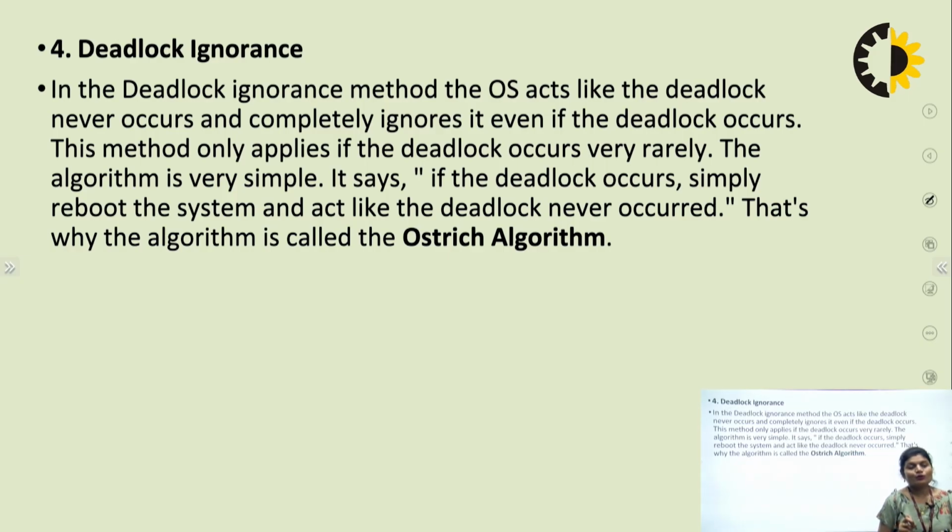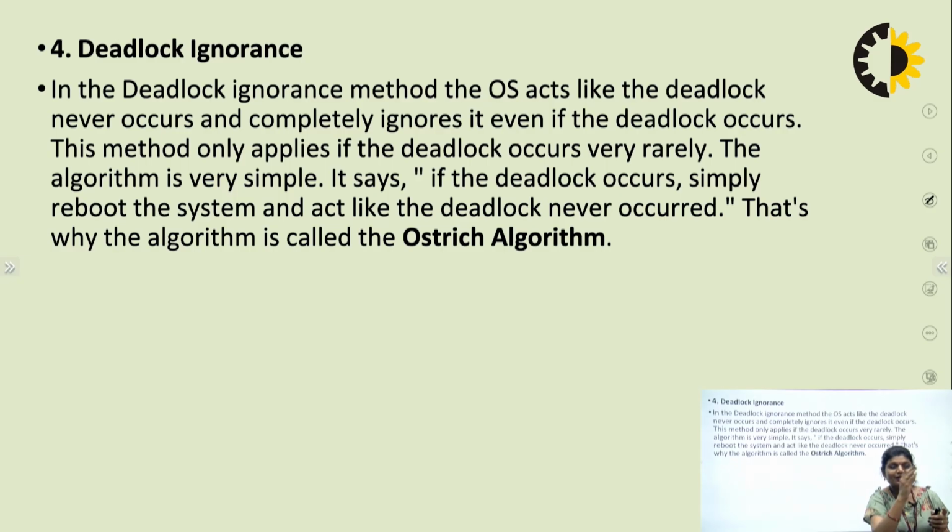Actually, in operating systems, deadlock occurs very rarely. For deadlock avoidance and deadlock recovery, the programming and instructions are combined and put in our operating system. They take a lot of memory and load and add complexity to our system. So since deadlock occurs very rarely, we generally ignore it. If deadlock occurs, then we shut down our system, and if we restart our system, the deadlock is also resolved.